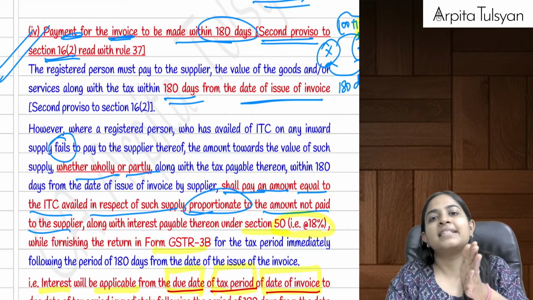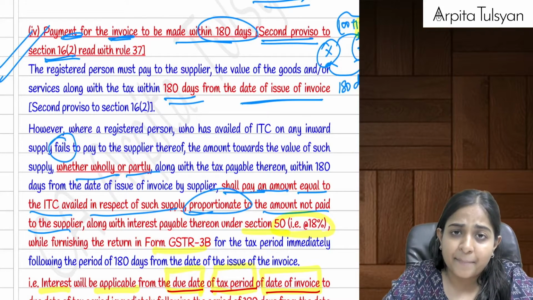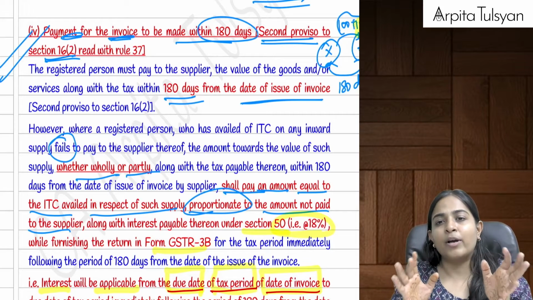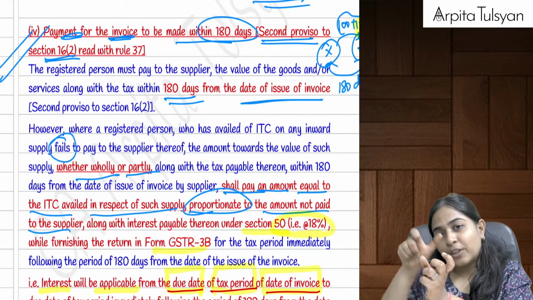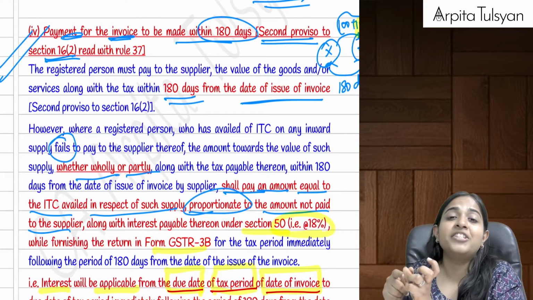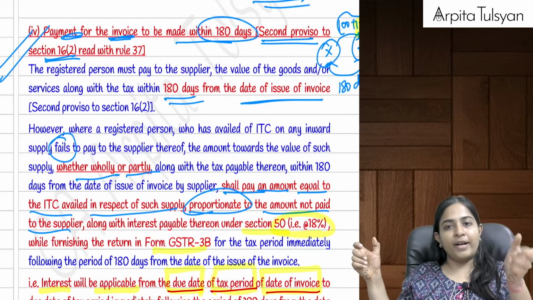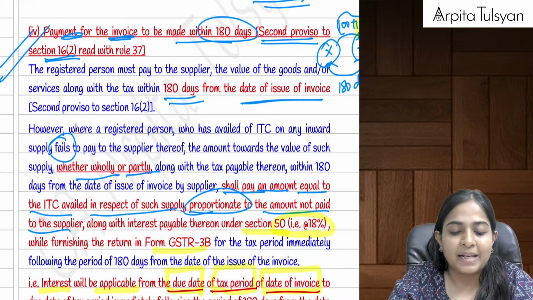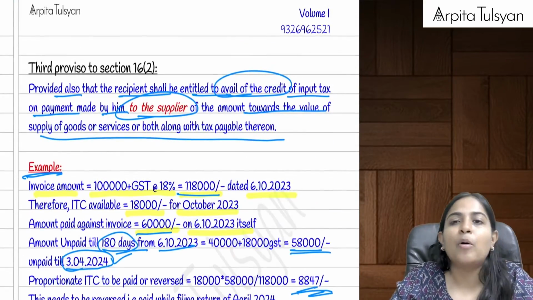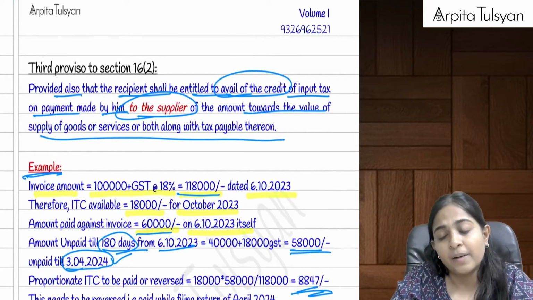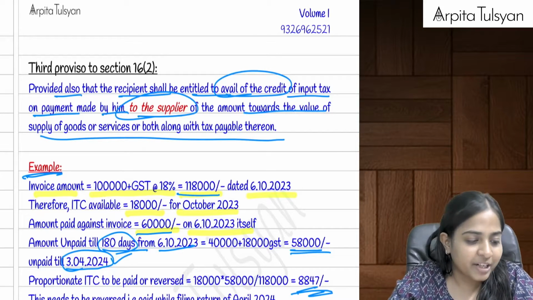So from 20th December, the interest meter is going to start, and since the payment was not done within a time period of 180 days, let's say 180 days expire in the month of May. So whatever is the due date for filing GSTR 3B for the month of May, let's say it is 20th of June. So it will go from 20th of December to 20th of June. Interest will be applicable at the rate of 18%. But later on, what if we pay the amount to the supplier after 180 days? Possible? Yes, then in that case, we can re-avail that ITC, but forget about the interest paid to the government.